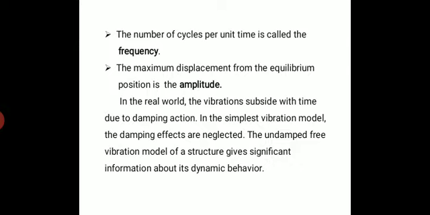The maximum displacement from the equilibrium position is called amplitude. In the example of the pendulum, if I pull the pendulum and leave it, the maximum angle it reaches, that maximum angle of oscillation, is called the amplitude. The maximum displacement from the equilibrium position is the amplitude.